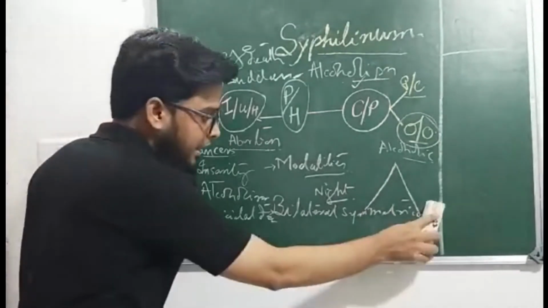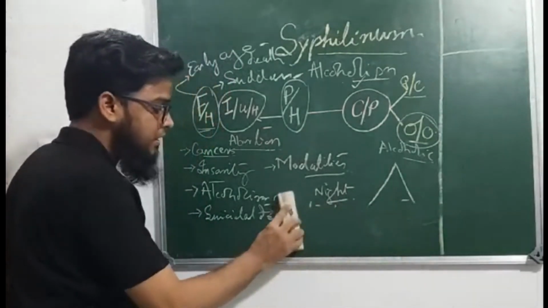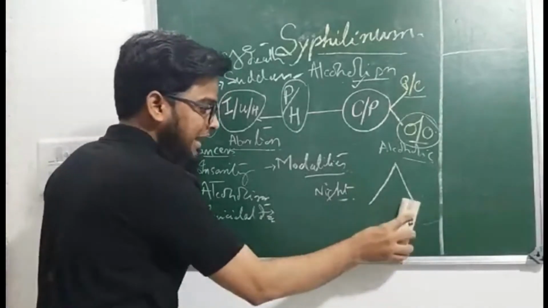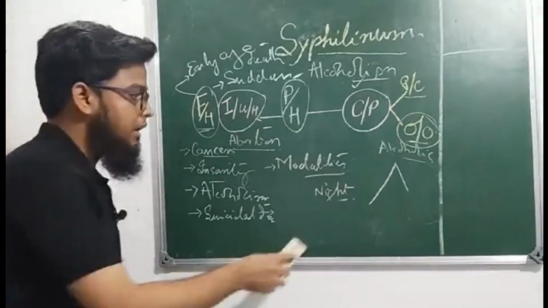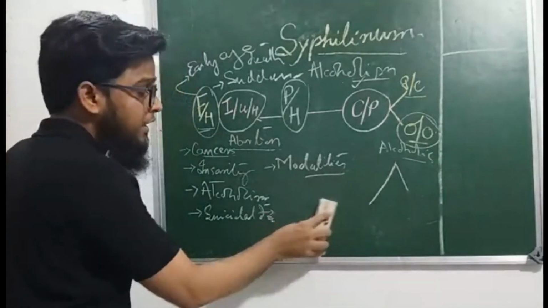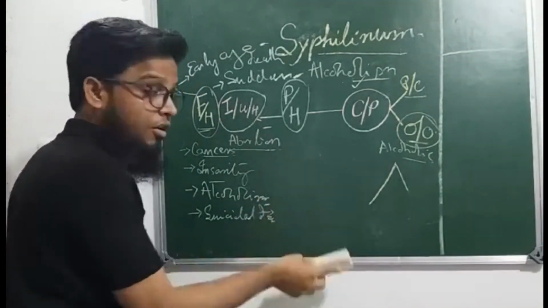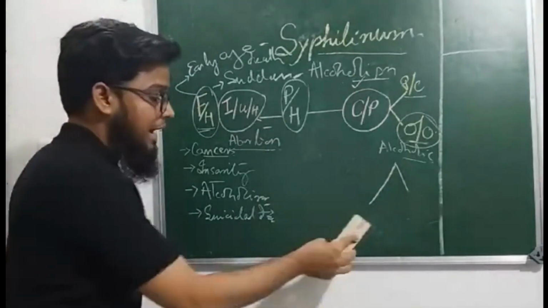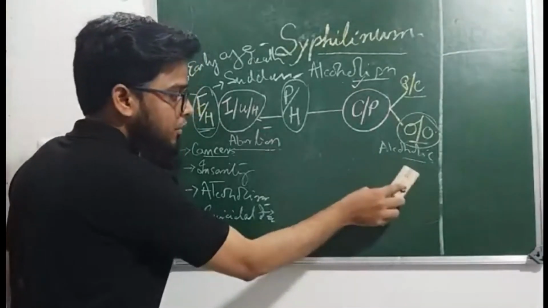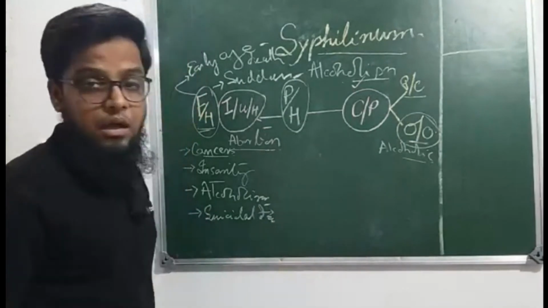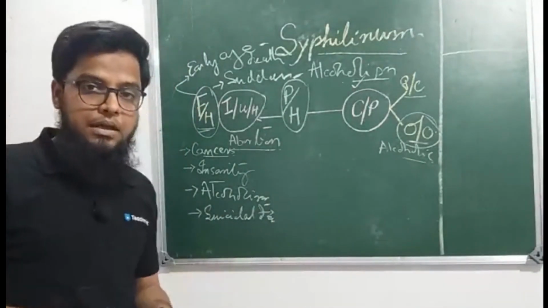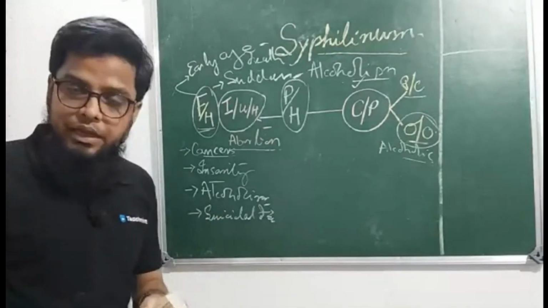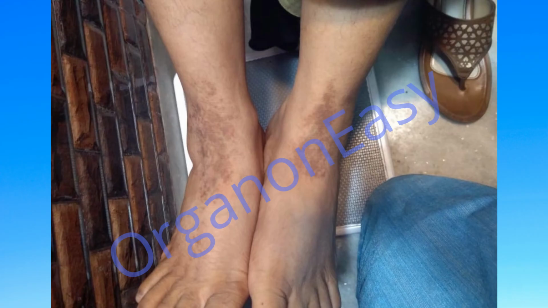Any present complaint presented with bilateral symmetrical presentation, any present complaint qualified with this peculiar modality of the rhythm of the night, aggravated and ameliorated with the rhythm of the night, you will get coppery colored skin eruption in your syphilitic patient, like this.